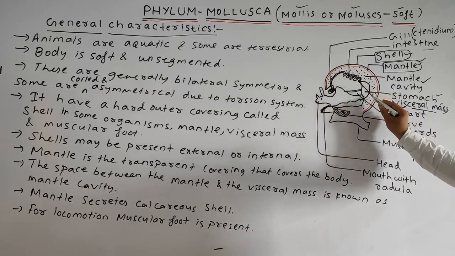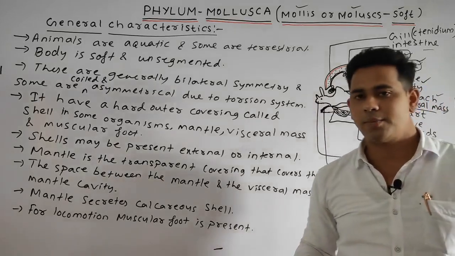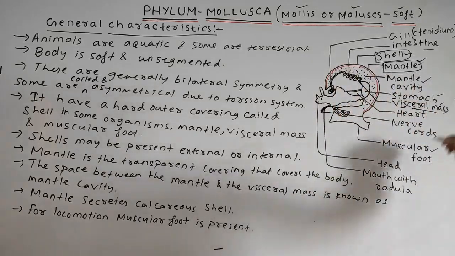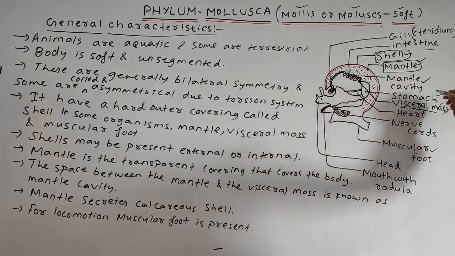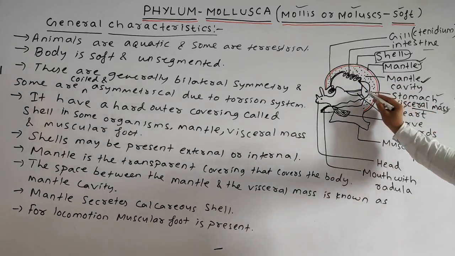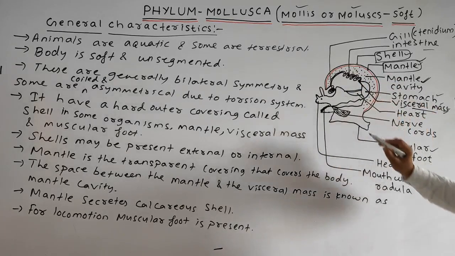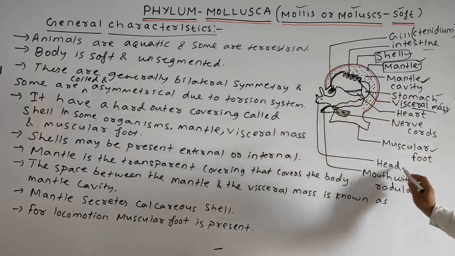The intestine, stomach, and heart are all internal organs belonging to the visceral mass. And the space between the mantle and the visceral mass belongs to the mantle cavity. This one is your stomach, this one is your heart, these are your various nerve cords, and this one is your head region.